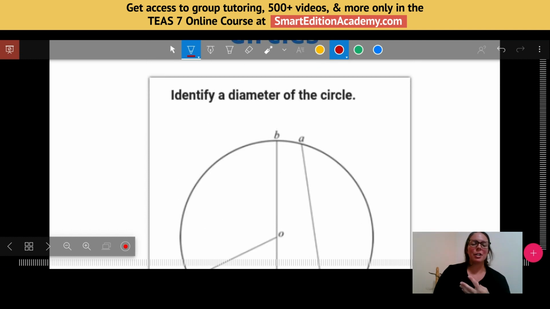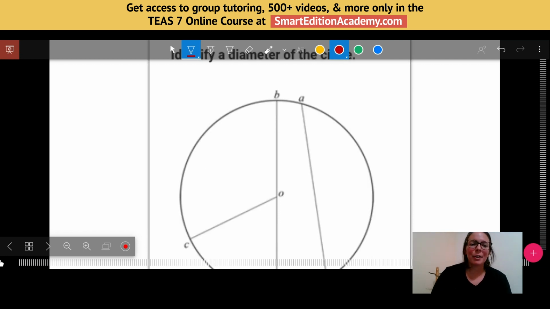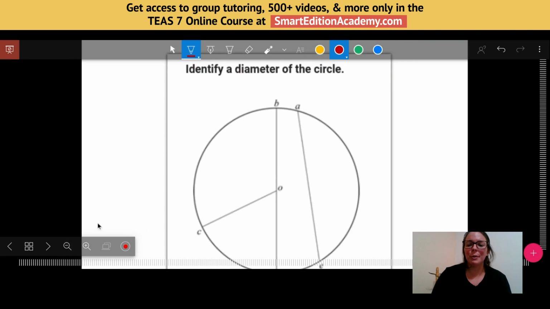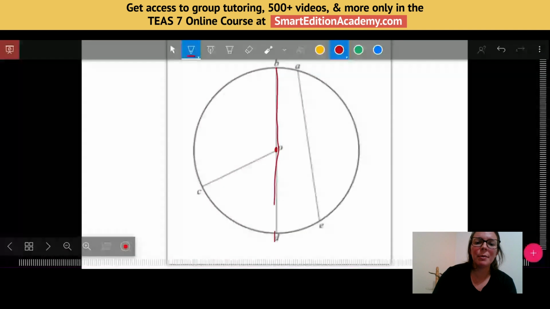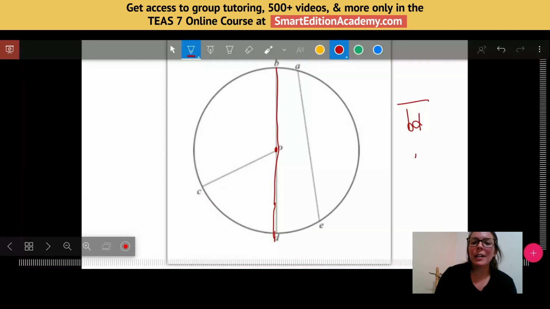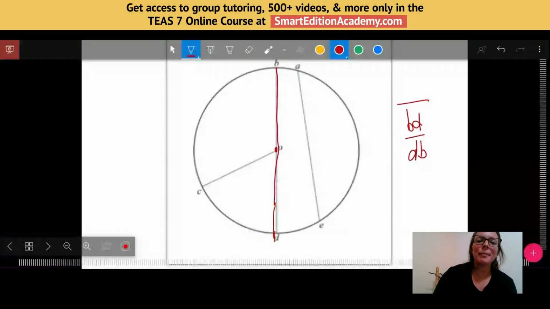So this specific question, which is from one of our courses, just asks you to identify a diameter of the circle. So if I'm looking at this full circle, the diameter would be a line that goes through the center from one end to the other. So the only line that goes through the center of the circle, from one end to the other is here. So the diameter would either be written as BD, or you could write it as DB. The order doesn't particularly matter, okay?